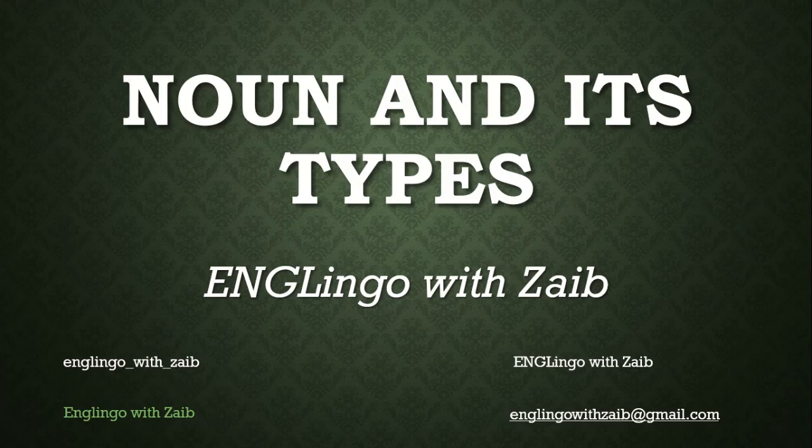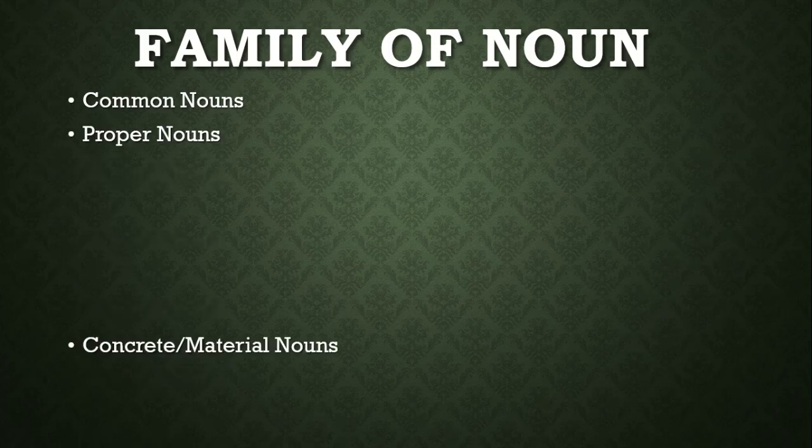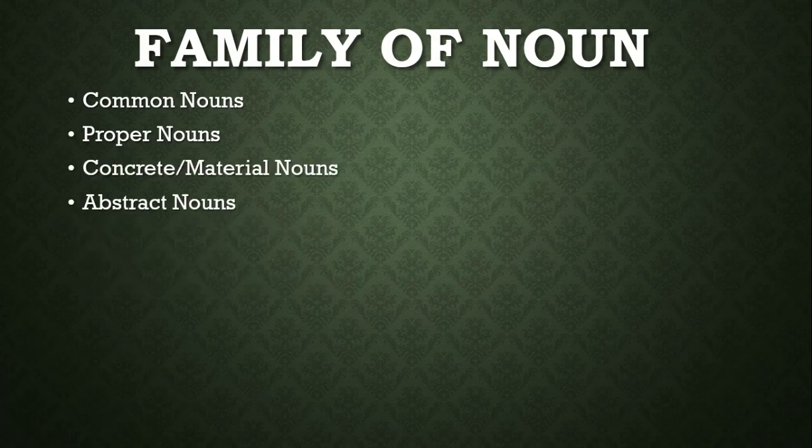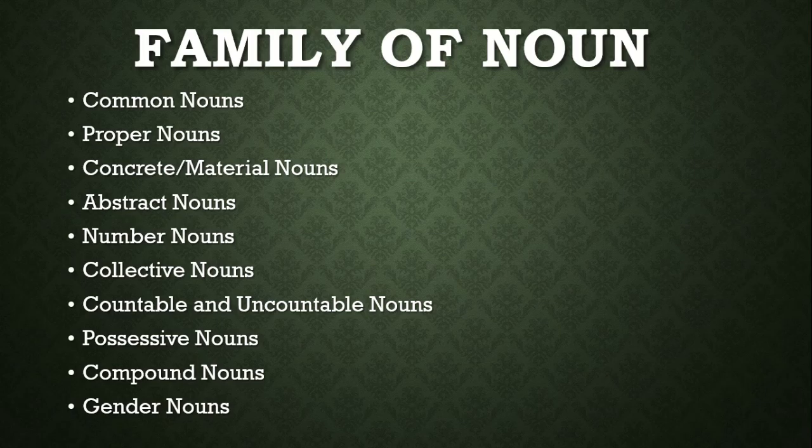Today our topic is noun and its types. In our last class we studied parts of speech, and we decided to get enough detail about noun and all its types. So just to jump into the family of nouns, nouns have been further subdivided into other categories, and these are common nouns, proper nouns, concrete and material nouns, abstract nouns, number nouns, collective nouns, countable and uncountable nouns, possessive nouns, compound nouns, and gender nouns.